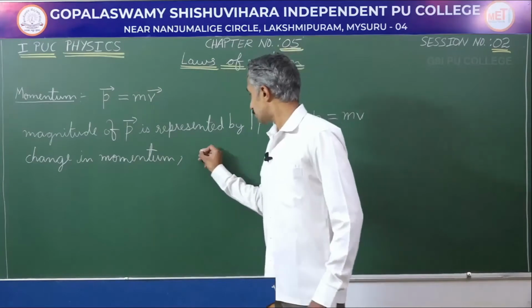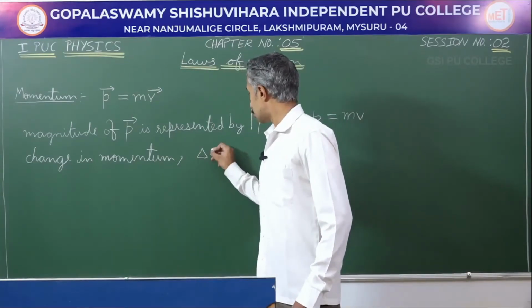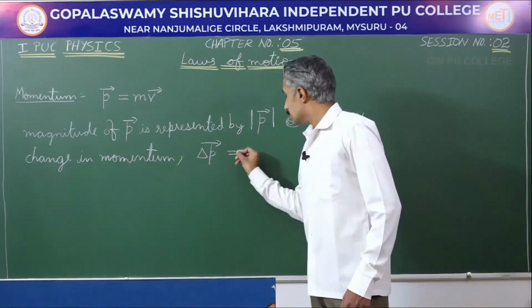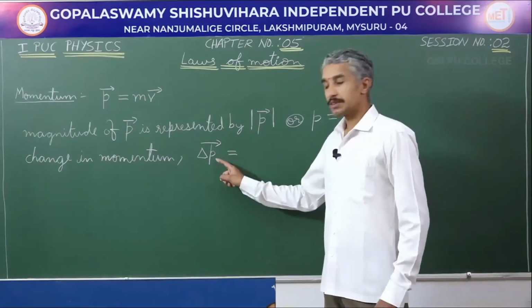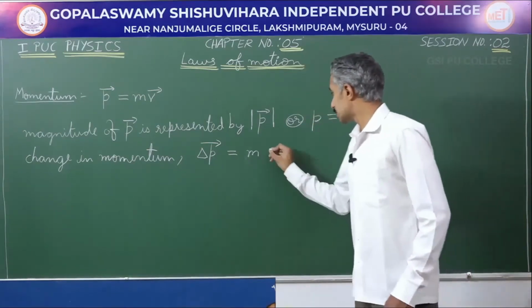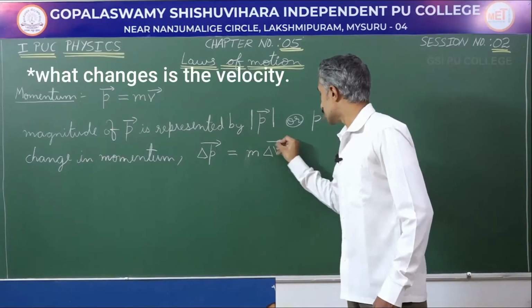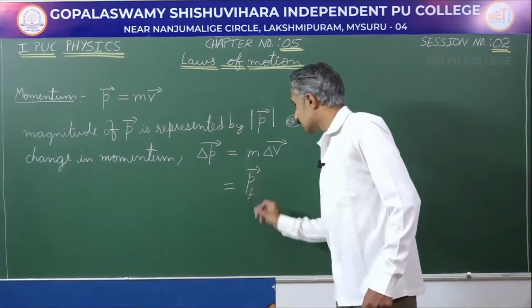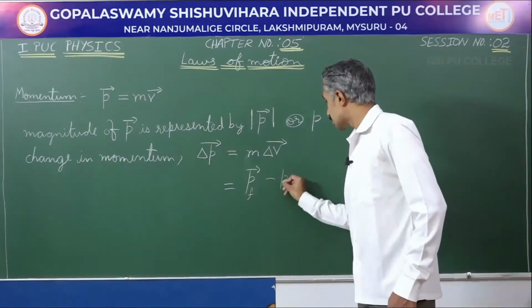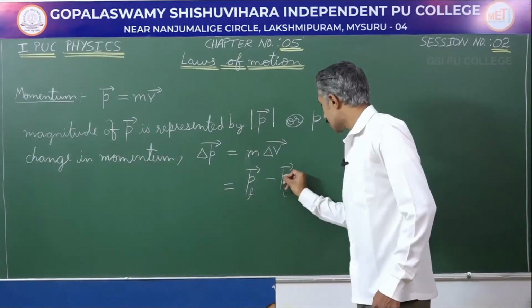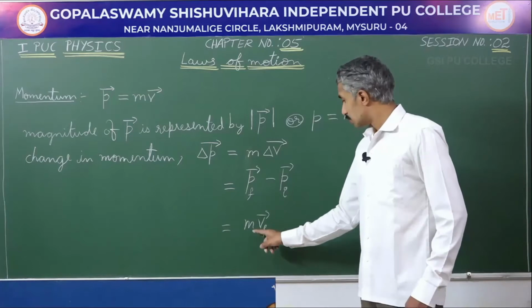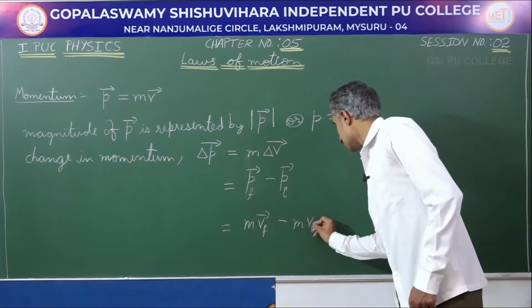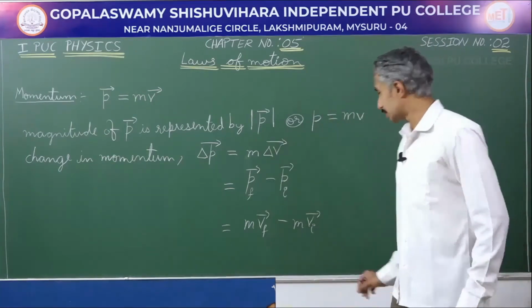So change in momentum can be represented by delta P. And when I am saying that the momentum has changed, the mass is generally a constant. What would have changed is the vector. The other way of representing change in momentum is the final momentum minus the initial momentum, or mass into the final velocity minus the mass into initial velocity.